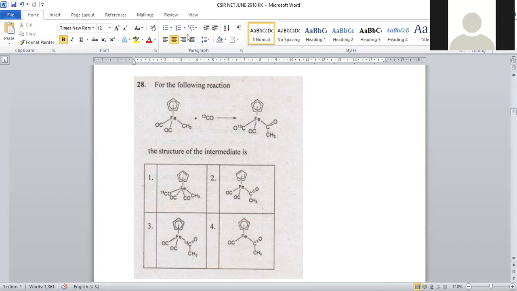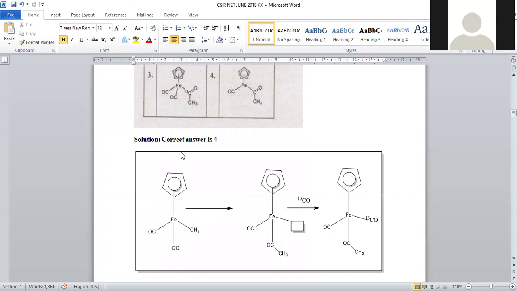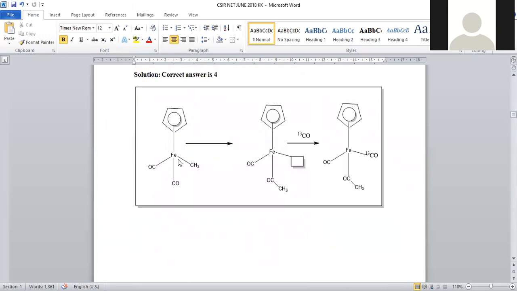Such questions are repeated so many times because of the mechanism involved. The initial compound first involves migration of the methyl group from the metal to the carbonyl. So a 1,2-migration will be possible and the methyl is shifted to the carbonyl functional group. Here you can observe Fe-C double bond O CH3 and 1 vacant site will be generated.